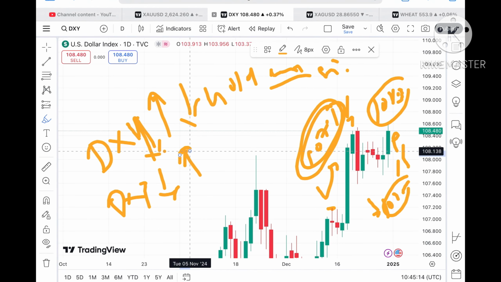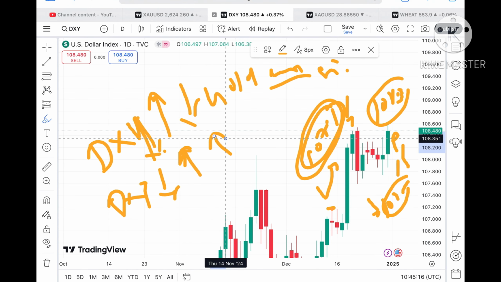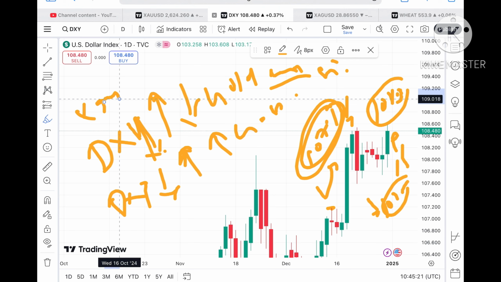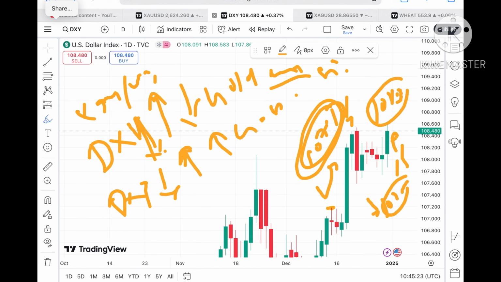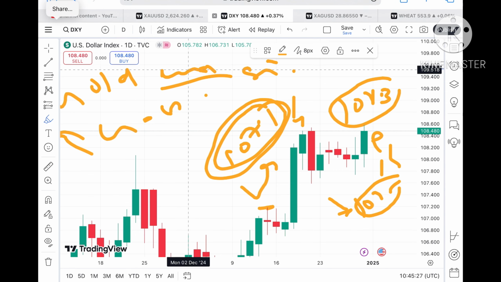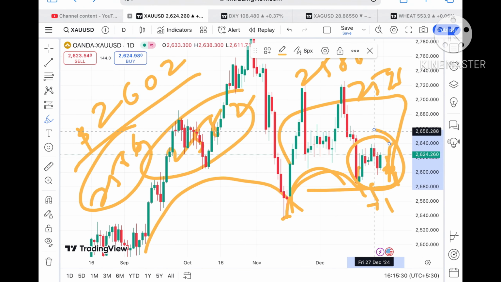Okay, but if the price of the dollar index started going down, we can see the crude, gold and silver prices can come up, because if you look at this, gold is XAU/USD, so they are inversely related with each other, so you have to understand that.